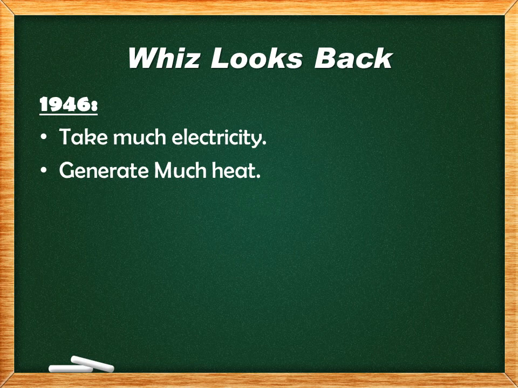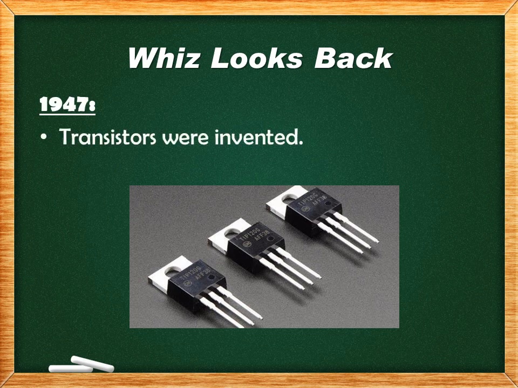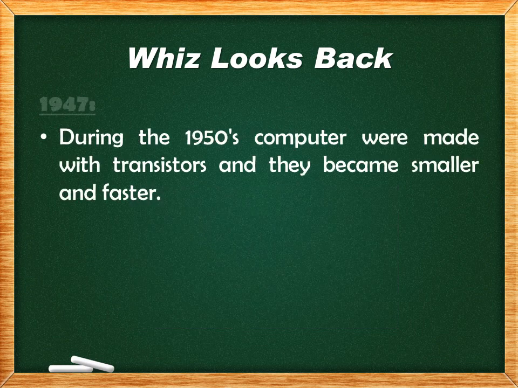So in 1946 ENIAC was invented. In 1947, transistors were invented. Transistors are smaller than the vacuum tube, but they are really big. During the 1950s, computers were made with transistors and they became smaller and faster. Why are they smaller? Because of the transistor they became smaller.